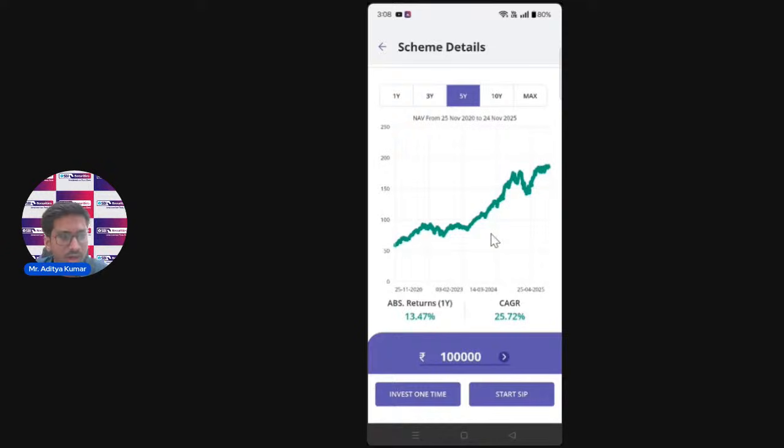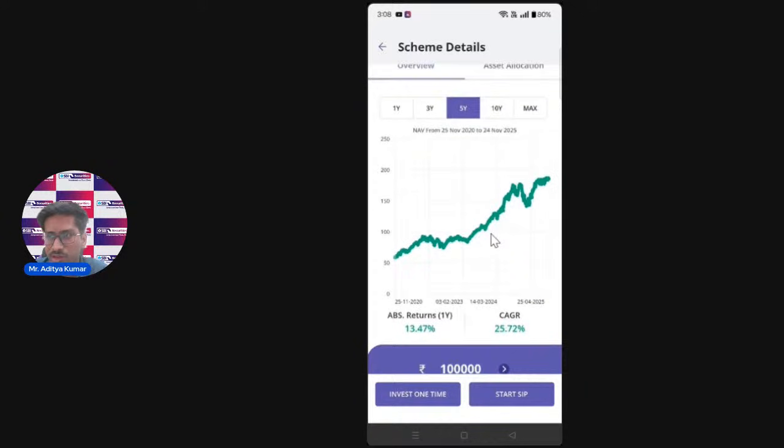This shows how much your money will grow in the next 5 years, or rather, these are the historical returns. I'm not saying that the money you invest today will grow by 25% in the next 5 years. This is the historical return that this fund has given. So you can make a guess or predict how much this fund can give if I invest a certain amount, let's say 10,000 rupees, as a lump sum. It gives you a brief intro on which fund you can choose from.